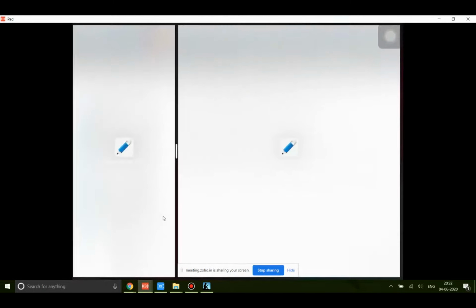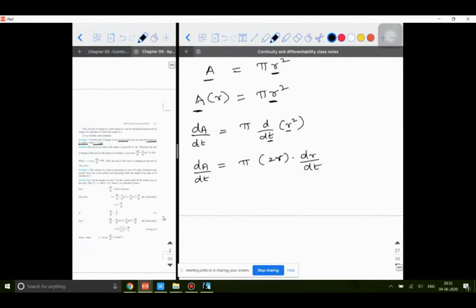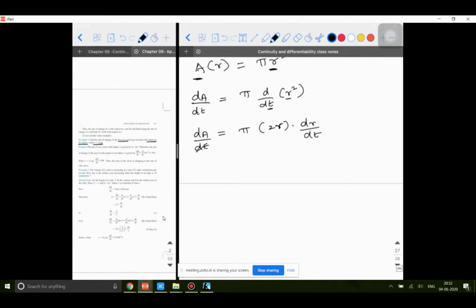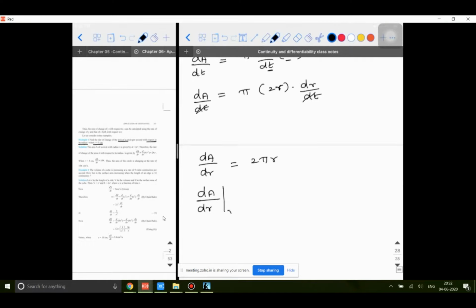So what I'm supposed to do is, this dA by dt is there, no? This dt and dt will get cancelled. They are actually asking you what is dA by dr. So dA by dr is equal to 2 pi r. You need to put a line like this, which means at. So dA by dr at r equal to what value? 5 centimeter. That is going to be 10 pi.